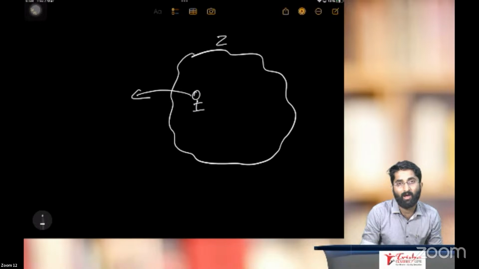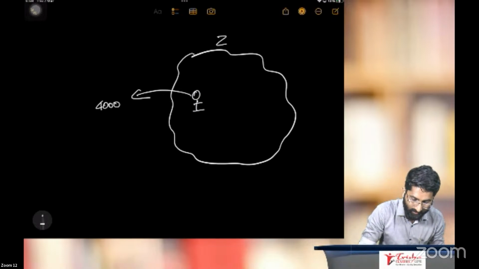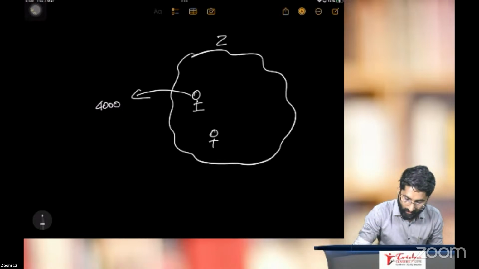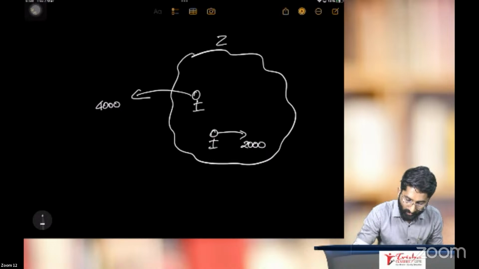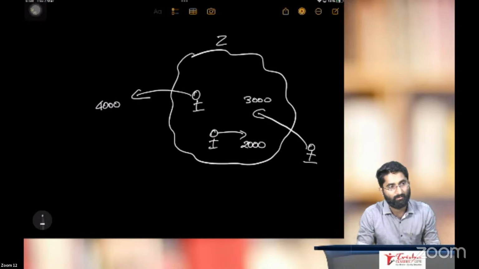Example, he is producing 4000 rupees worth of goods outside country Z. There is one more guy who is producing 2000 rupees worth of goods inside country Z. There is one more guy who is outside country Z. He is producing 3000 worth of goods inside country Z.